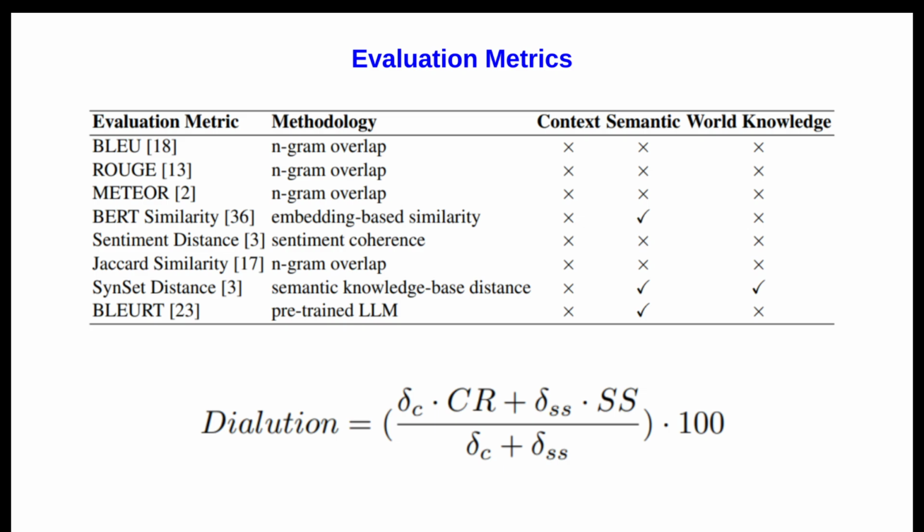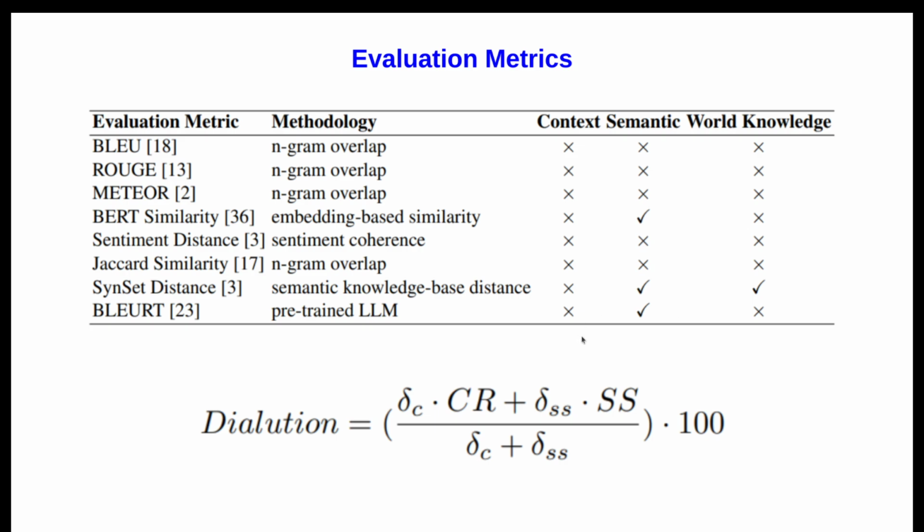So that's fine. We introduced a new framework for how loss should be calculated, but we also included another evaluation metric, because when you look at all the existing metrics, they hardly consider context. Some of them consider semantics, and some also consider world knowledge, but none of them consider all three.